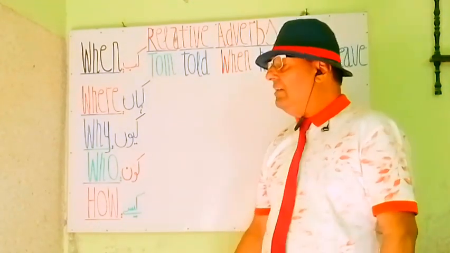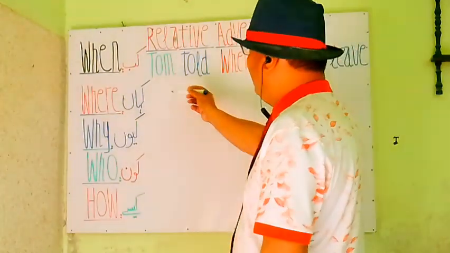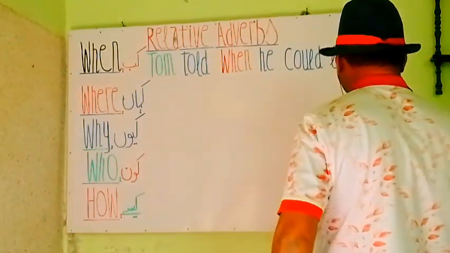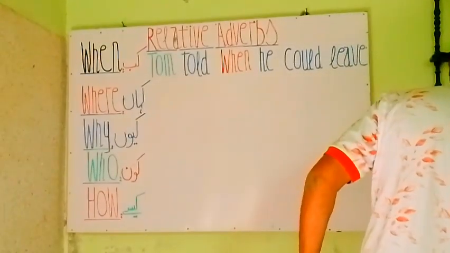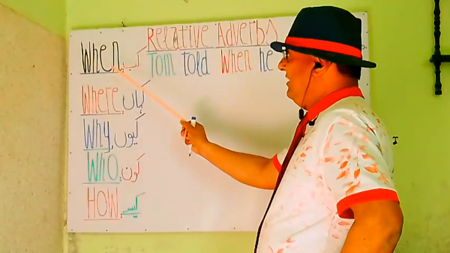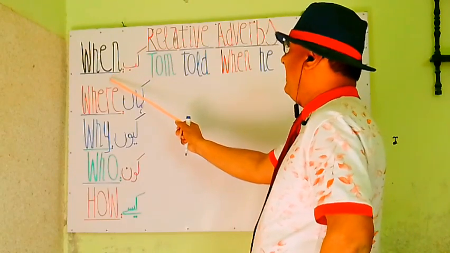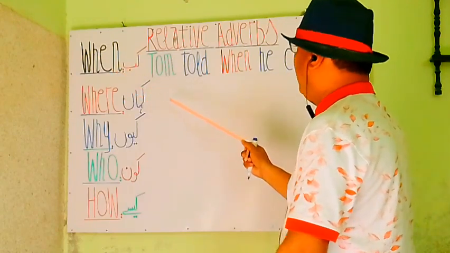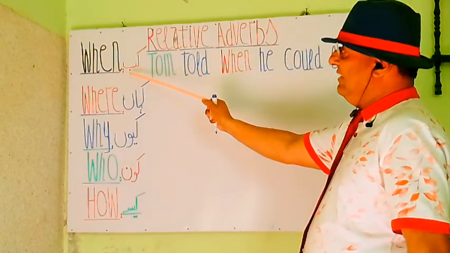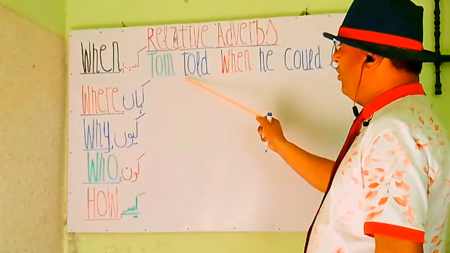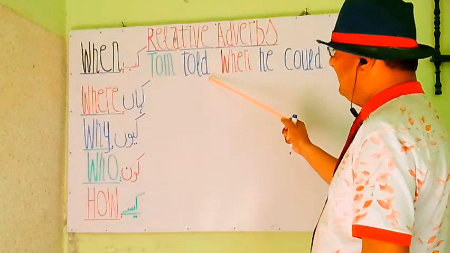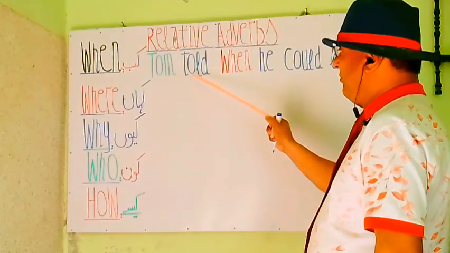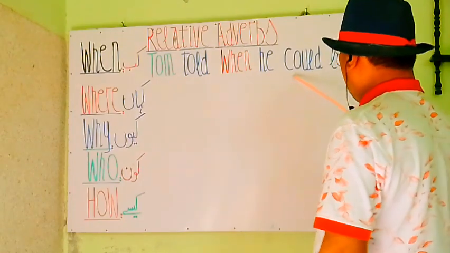Let's start our lesson. You see the first phrase. First is when. When is the first relative adverb we have. So we make a sentence with the help of when. You see here, Tom told. This is the first part, first sentence, first segment. Tom told, Tom ने बताया when he could leave.